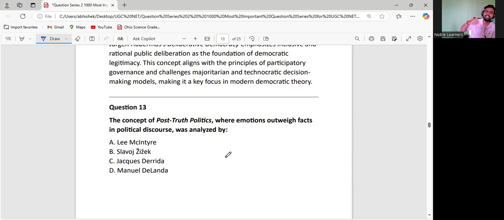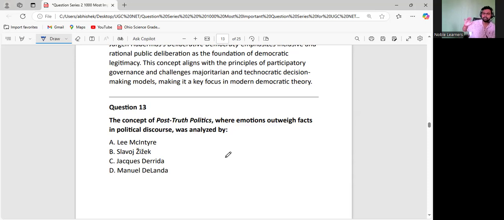People tend to believe them, and they do not try to find out whether it is really true or false. They just believe what is being served on the plate through social media and through the education system. So nowadays the facts are not that important. It is how they are served that is more important. That is post-truth politics.